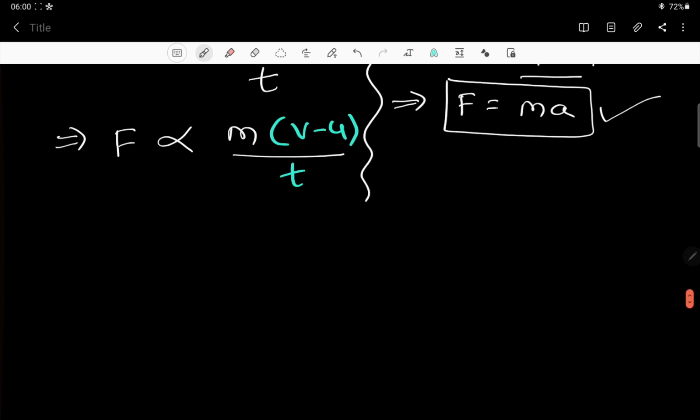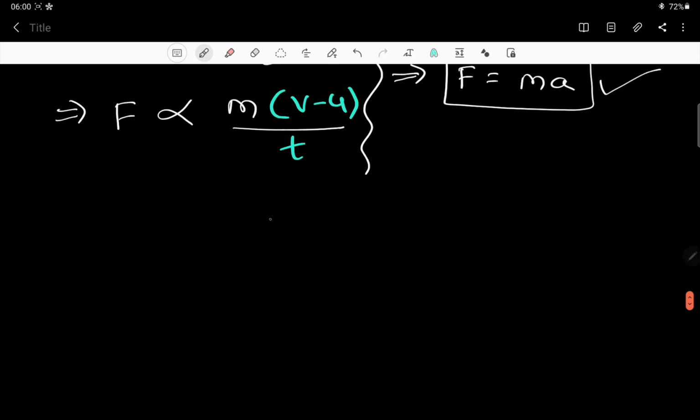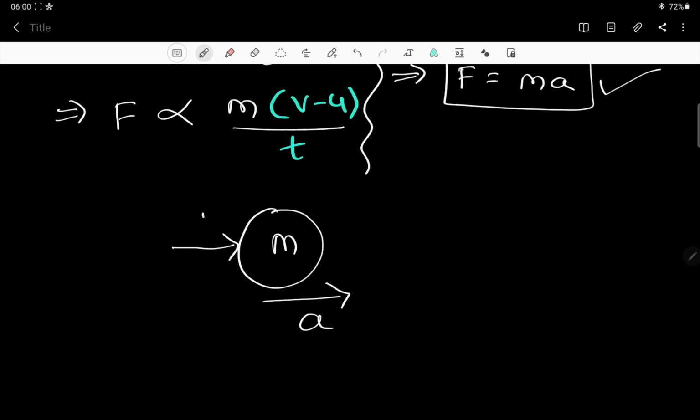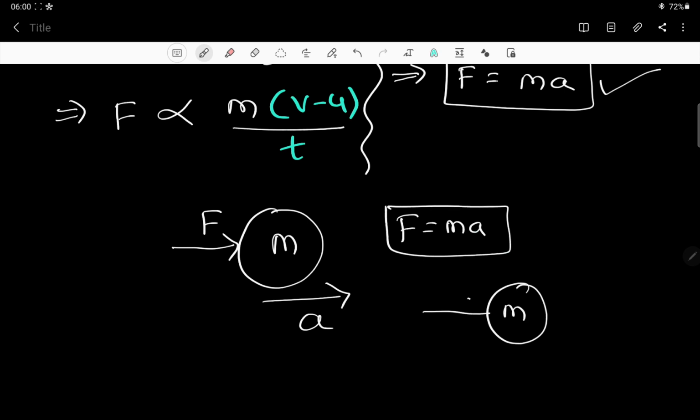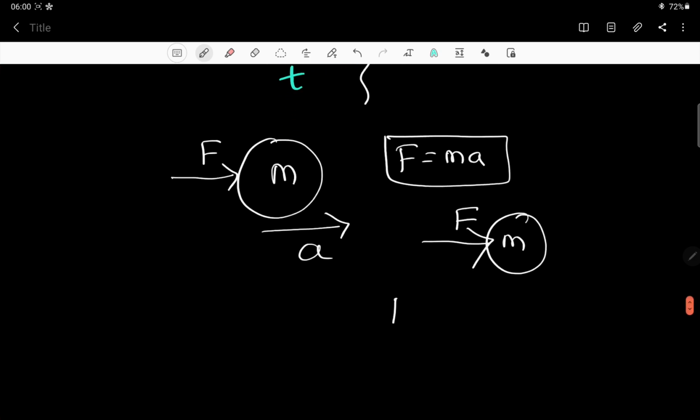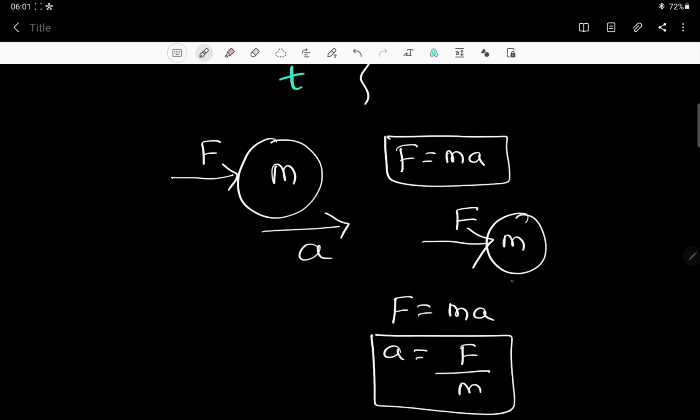Based upon this only numericals can be asked. How can they be asked? For example, there is a body of mass m. It is moving with acceleration a, means definitely there must be some force on it. Correct? So that force is equal to mass into acceleration. Otherwise, there is a body of mass m and some force you are applying, means it will get some acceleration or not. So then you can apply F is equal to ma, then acceleration is equal to F by m. Mass m is there, force you have applied, that means it will have some acceleration for sure.